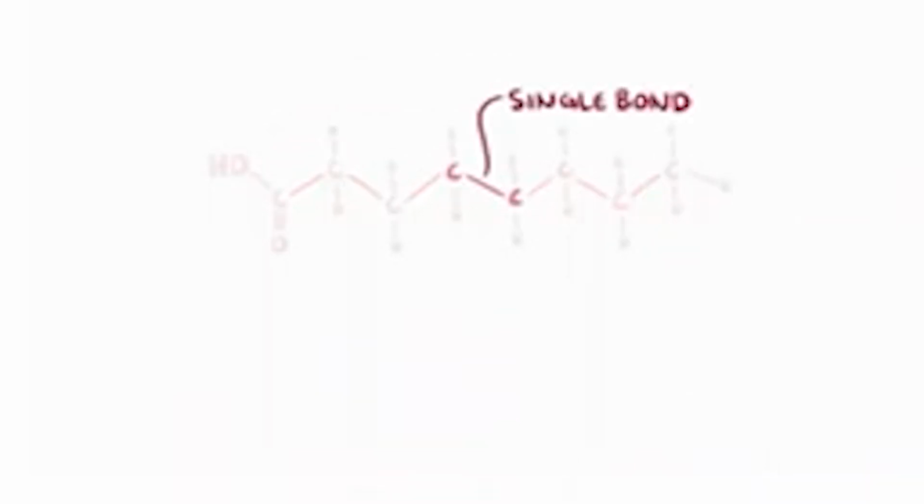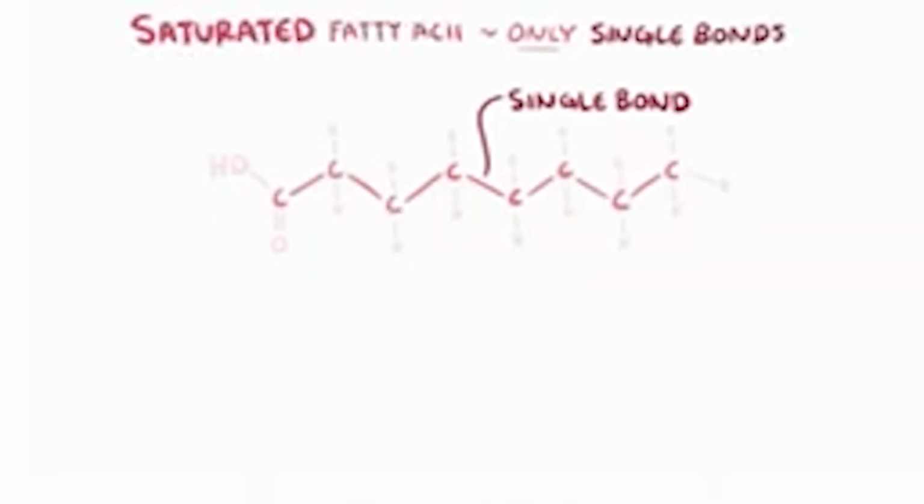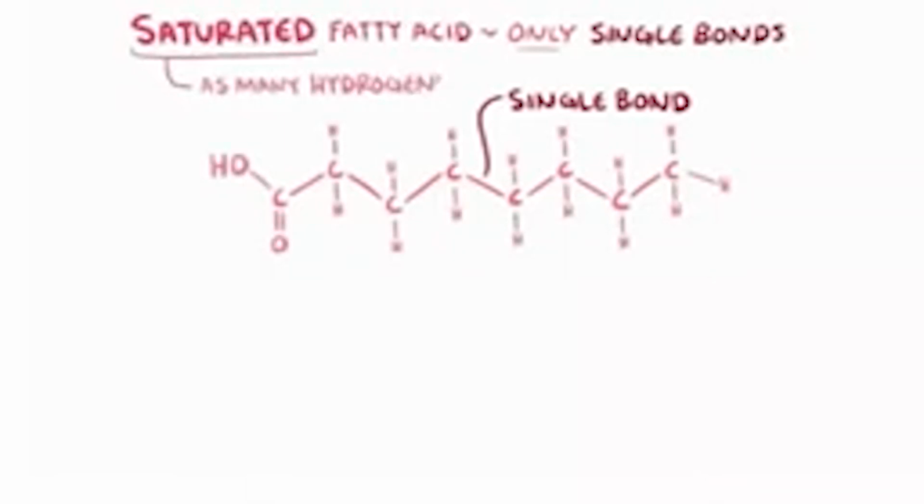Fatty acid chains are also categorized by the bonds connecting the carbons in the chain. A single bond is just one bond between the carbon atoms. And when a fatty acid chain has only single bonds, it's called a saturated fatty acid, because it has as many hydrogen atoms as possible, or it's saturated with them.